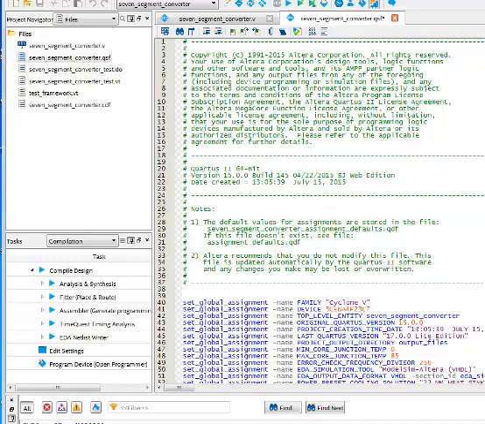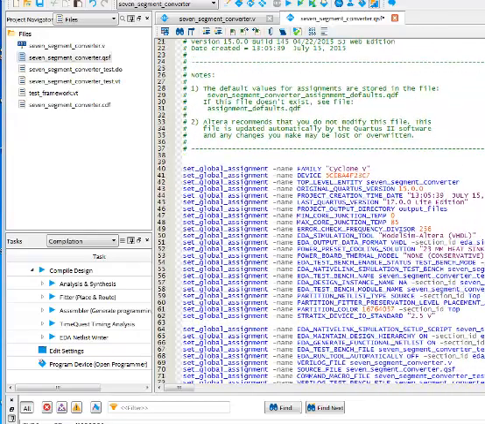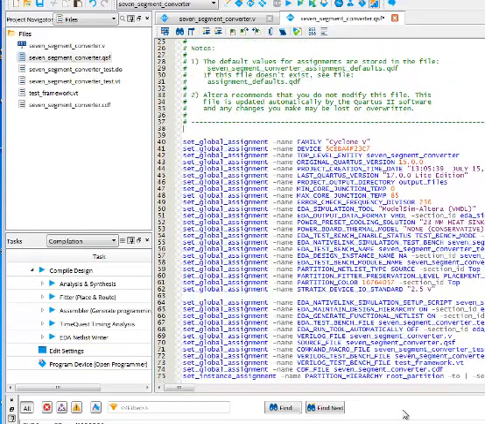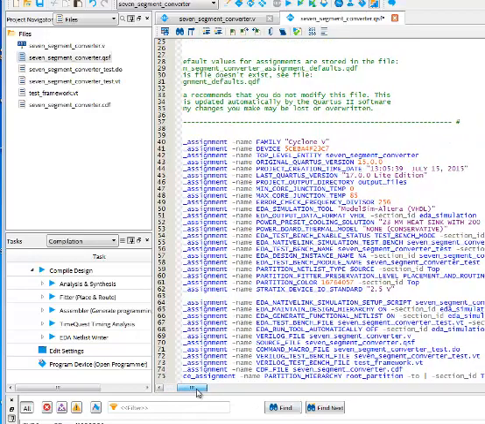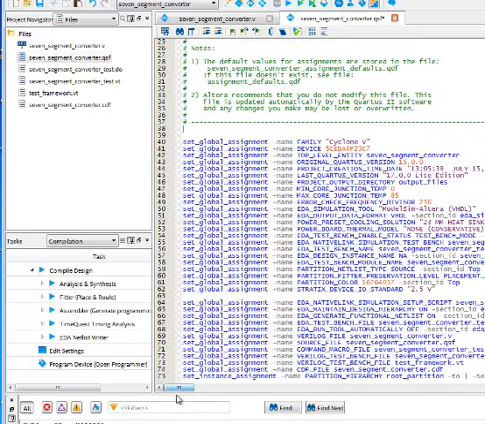If we take a look at it, we can actually even see all of the steps that are listed and all of the defaults that have been listed for your particular project. And this changes every time you save your project. When you created a new project, you created a new QSF file. I have given some of you, or if you had Tuesday's lab or later, you have the entire project.